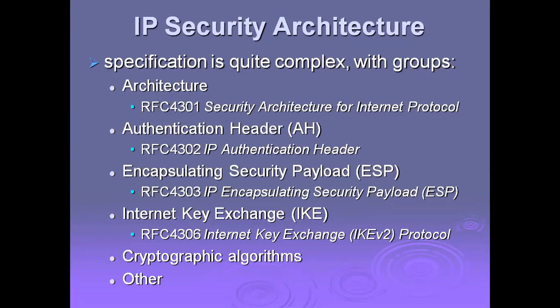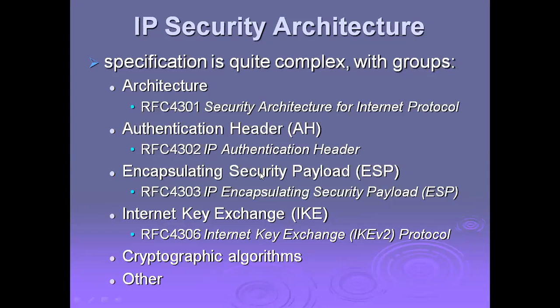This architecture I have just seen in RFC 4301, Security Architecture for Internet Protocol. So the standard for this Internet Protocol architecture is RFC 4301. And the authentication header, AH, we have seen. The header maintains the source and destination address. This is RFC 4302, IP Authentication Header.